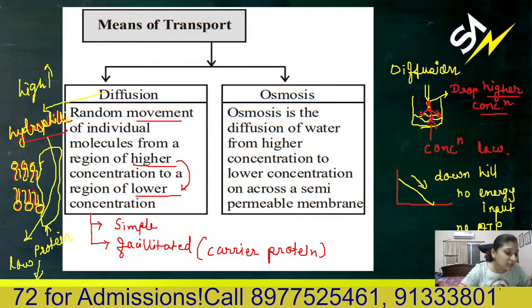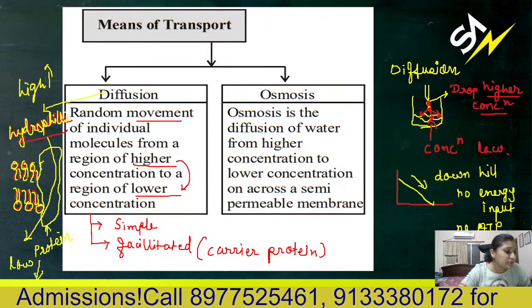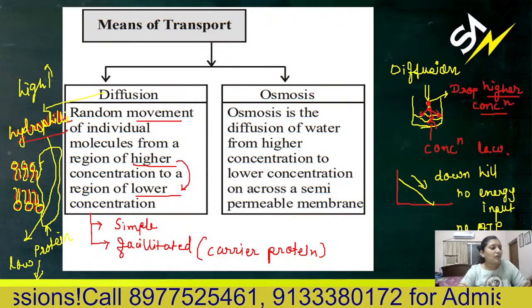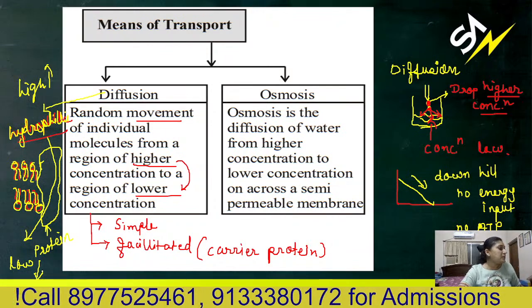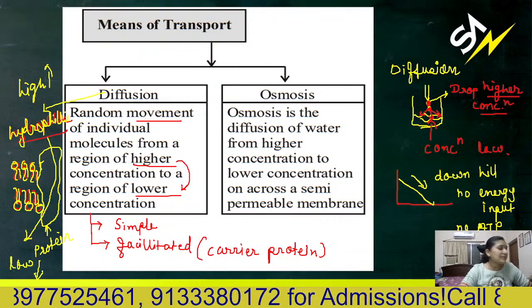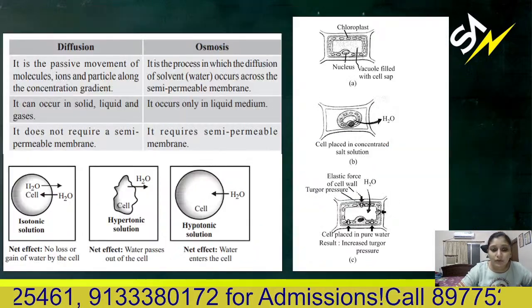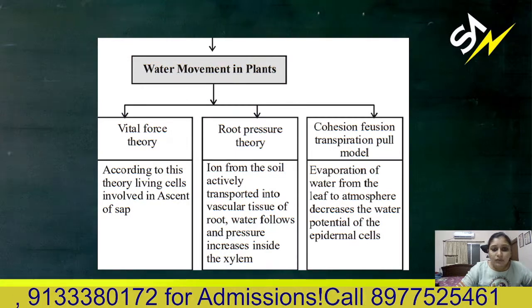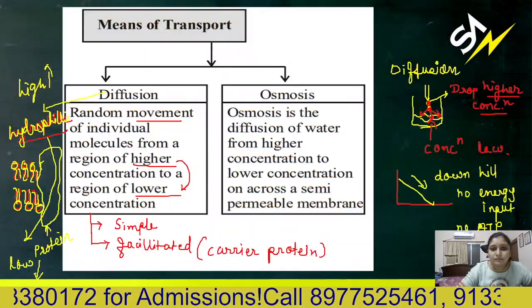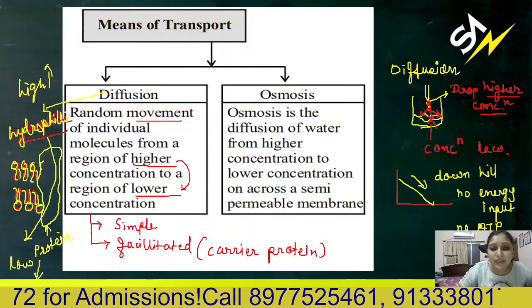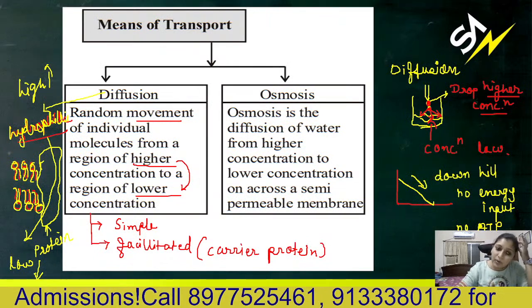Again, facilitated diffusion is of three types: uniport, antiport, and symport.